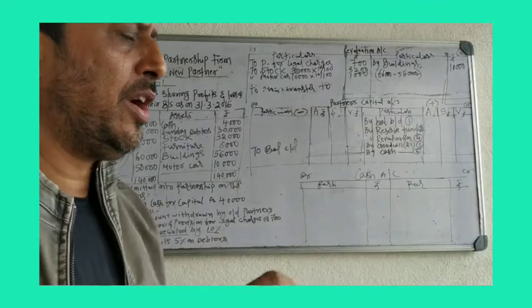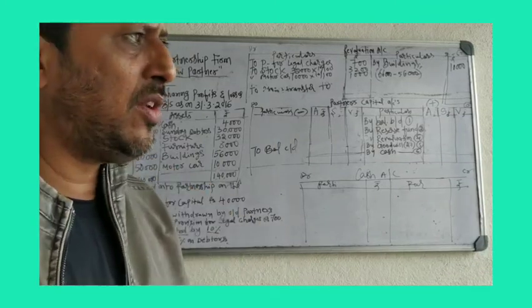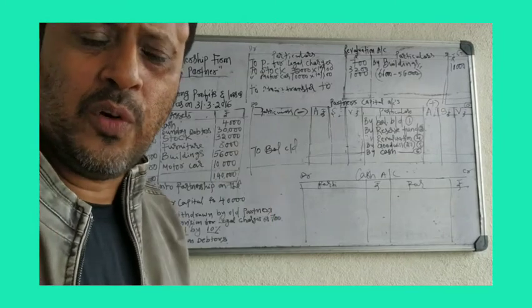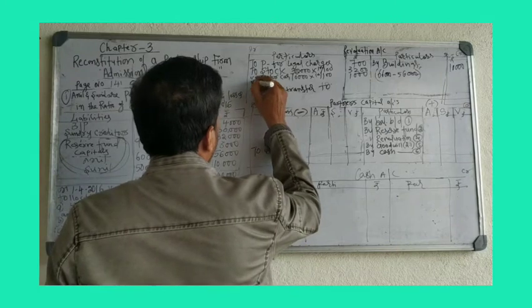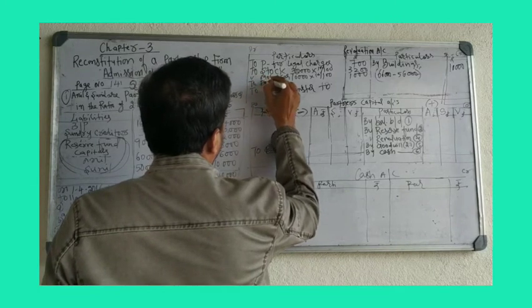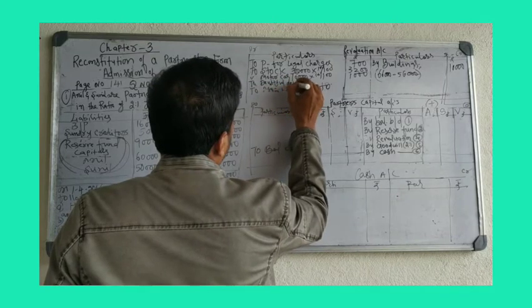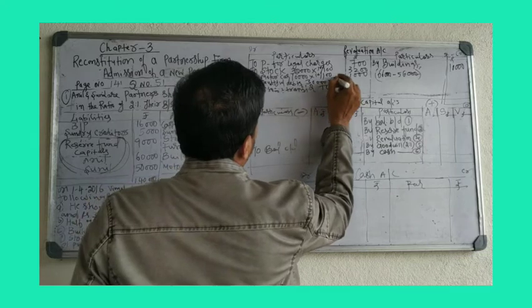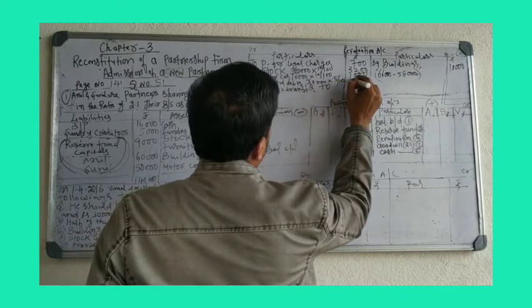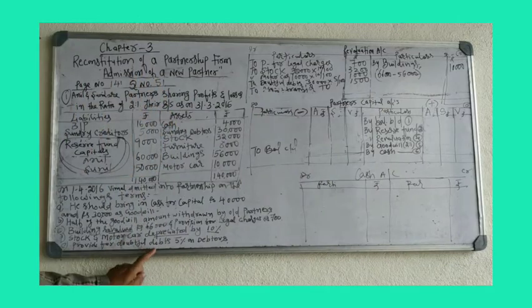So money due from debtors is 30,000. Out of that, 5% you may not get, or the recovery of that amount is doubtful, means it is a loss. Show on the debit side. To doubtful debts. 30,000 into 5%, 1,500. Okay, so we have taken the last entry.